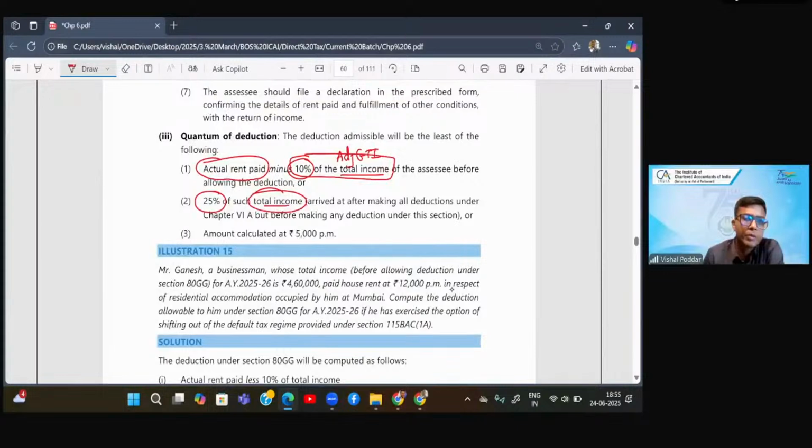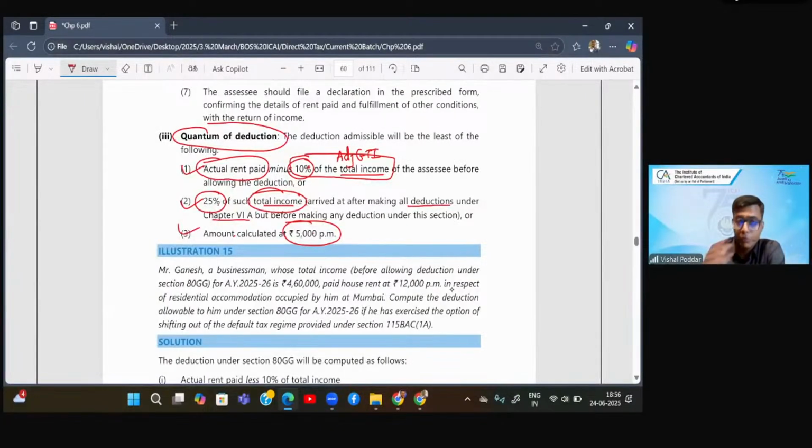Now see here they have explained what is total income. It is arrived at after making all deductions under Chapter 6A, but before this section. And last is 5,000 per month. So there are three amounts given. Least of these three is your final deduction. So what is the amount of deduction? The amount of deduction is rent paid minus 10% of adjusted GTI, or 25% of adjusted GTI, or 5,000 per month.